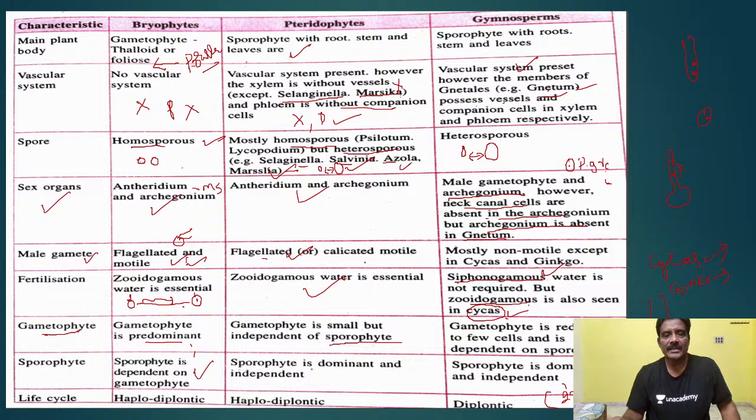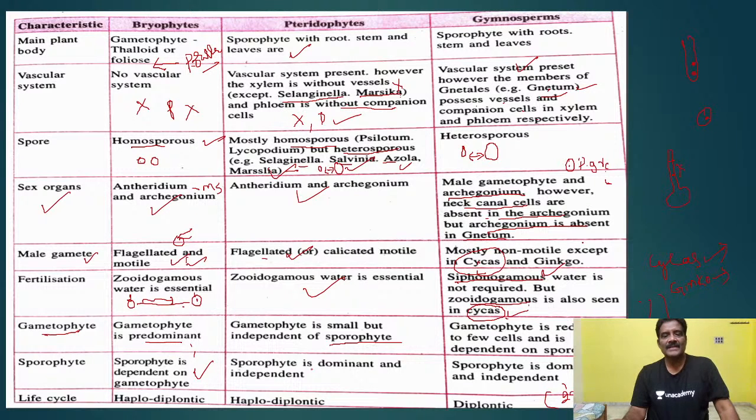One important bit: mostly in gymnosperms the gametes are non-motile, but in Cycas and Ginkgo the gametes are motile.